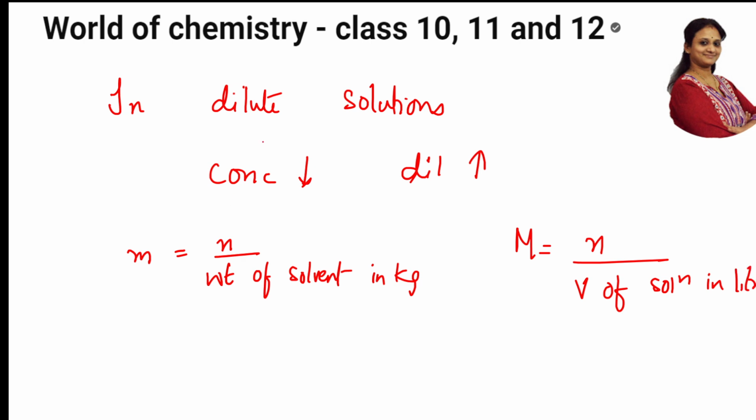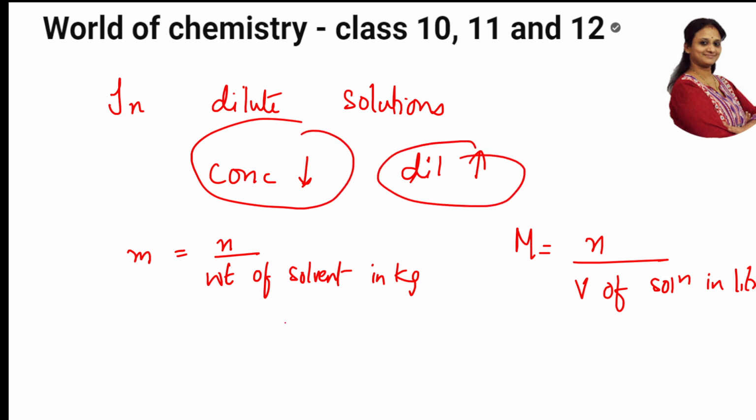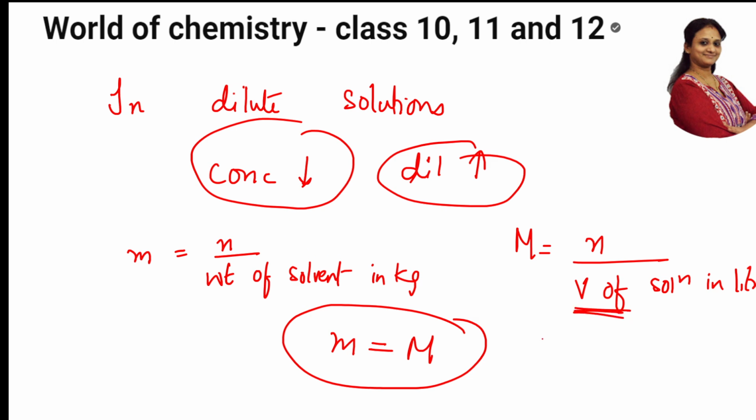Now, what happens is when your concentration is reducing, when your dilution is increasing more and more, automatically your molality will become equal to molarity. Remember this. When your concentration is decreasing and dilution is increasing, molality will become equal to molarity. As I said, the weight of solvent means you're increasing more and more dilution. Both the numerators are the same, and the denominators become the same at dilution. That's why at this particular point molarity and molality will be equal.